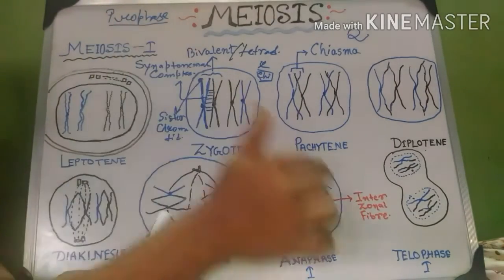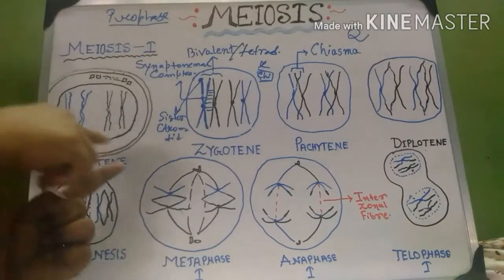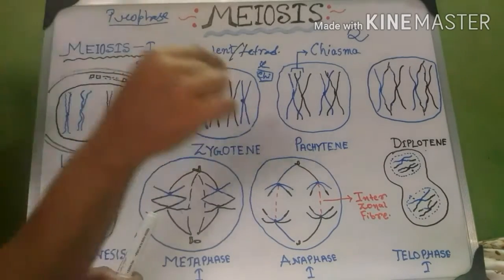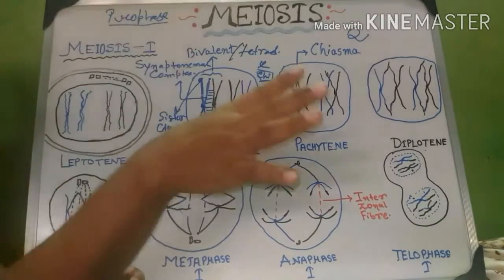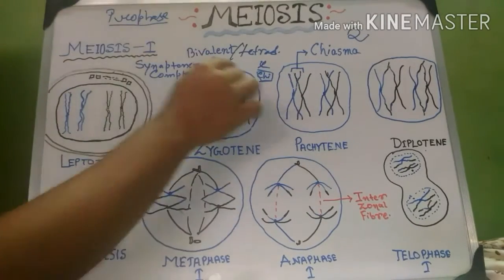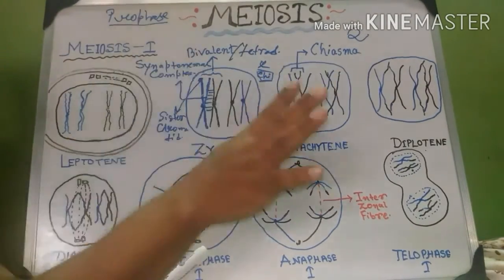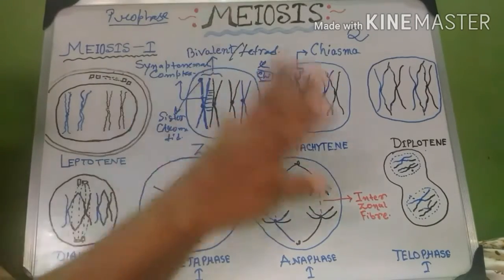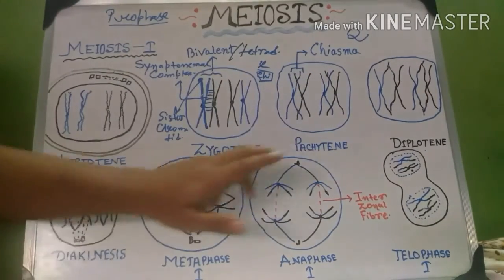Clear? So what is crossing over? The exchange of the non-sister chromatids is known as crossing over, by the formation of chiasma in singular, and in plural it is known as chiasmata. This is pachytene. What happens in diplotene?